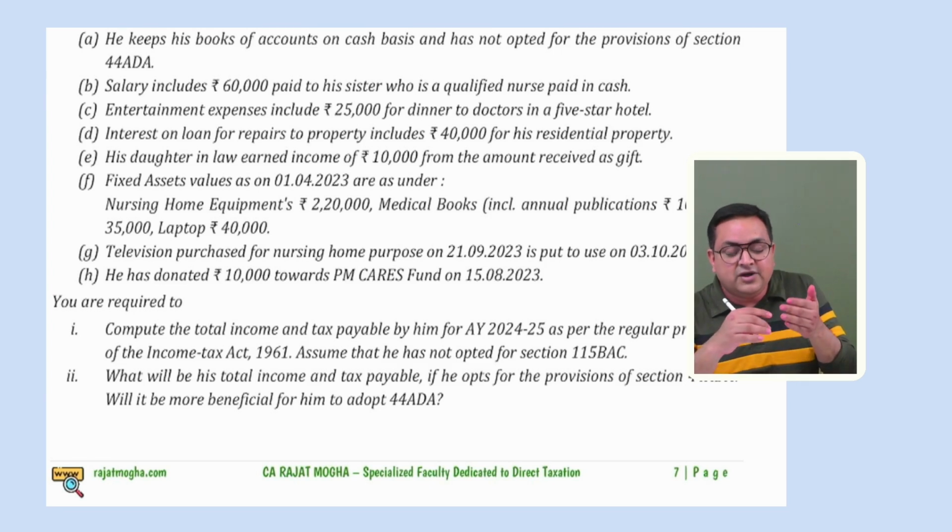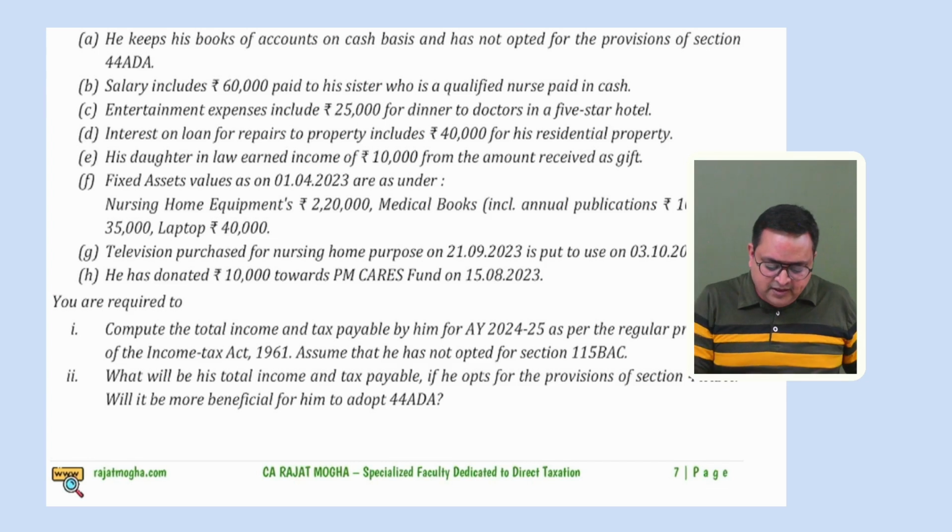If anything had been mentioned, that this amount was added during the year, this amount was subtracted during the year, then it makes sense that you can make that particular format. But here there is no requirement. Simply give a one liner and calculate your depreciation. So for the nursing home equipment, there was 2,20,000, simply calculate 15% depreciation. On equipment, you understand, 15% is the rate.